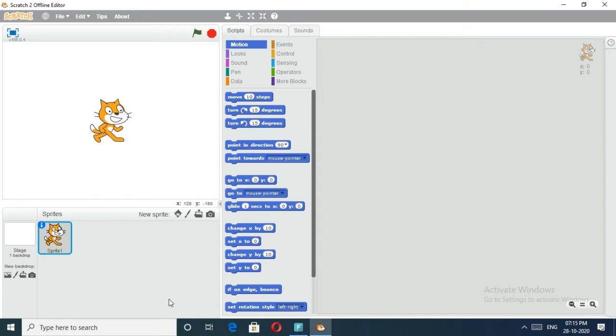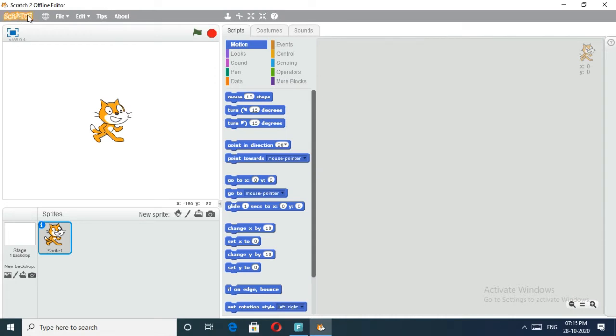Okay, and this is the sprite area. We can select any sprite when you have added some sprites, so we can select it from here. And this is the programming area. Here we can write the programs. Okay, and we will take a detailed study of this menu bar.